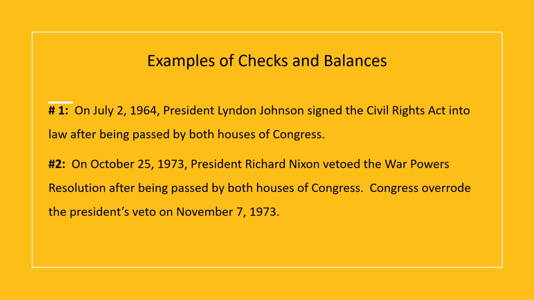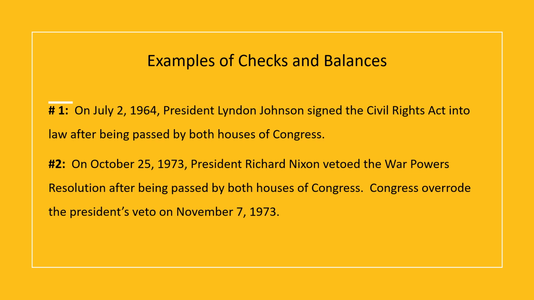Let's look at our second example. On October 25, 1973, President Richard Nixon vetoed the War Powers Resolution after it was passed by both houses of Congress. Congress overrode the president's veto on November 7, 1973. So here we actually have two examples of checks and balances within case study number 2.